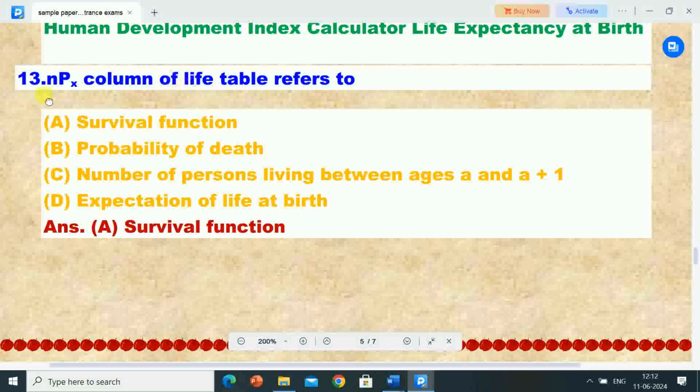Next question is, nPx column of life table refers to. Options are A, survival function, B, probability of death, C, number of persons living between ages A and A+1, D, expectation of life at birth. Correct answer is survival function. So nPx column of life table refers to survival function.